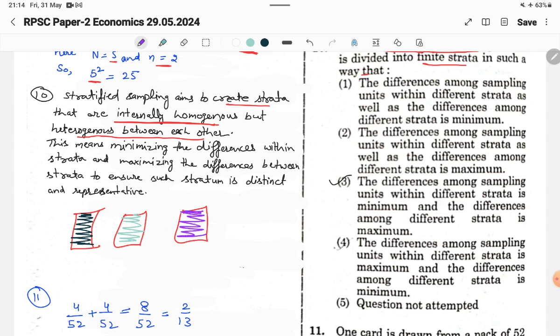They are internally homogeneous but externally they are heterogeneous to each other. This means minimizing the differences within strata and maximizing the differences between strata to ensure each stratum is distinct and representative. So see the third option: the differences among sampling units within different strata is minimum, and the differences among different strata is maximum. So the answer will be the third one.